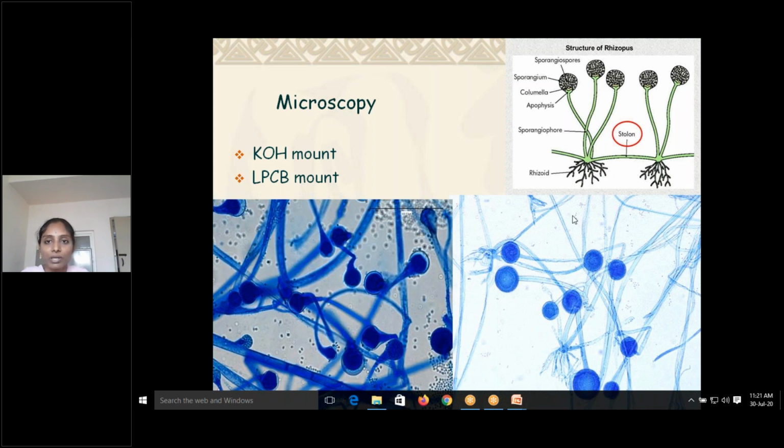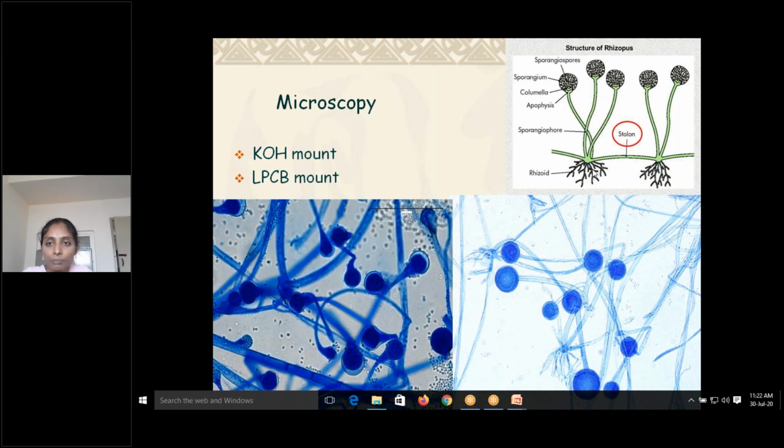You can see the broad spores. So these are the spores. Depending upon their arrangement, you can decide. So you have this as sporangium, spores, columella, sporangiophore. The stick-like one is sporangiophore, and you have also these rhizoids.